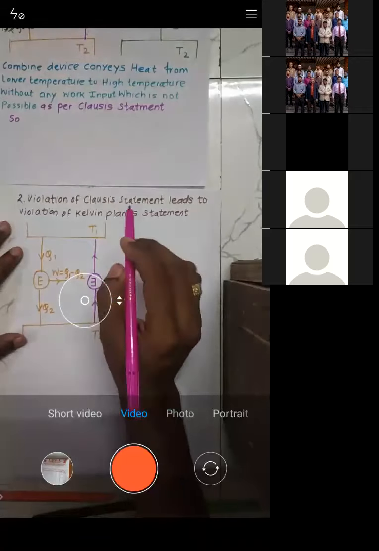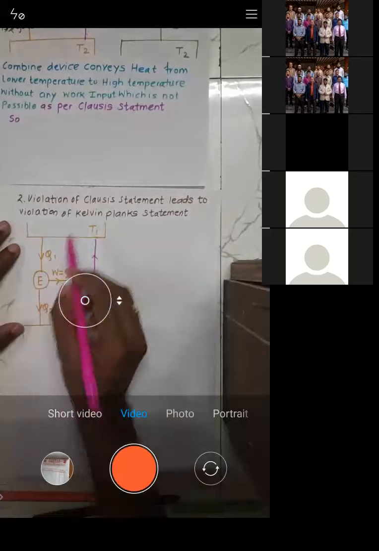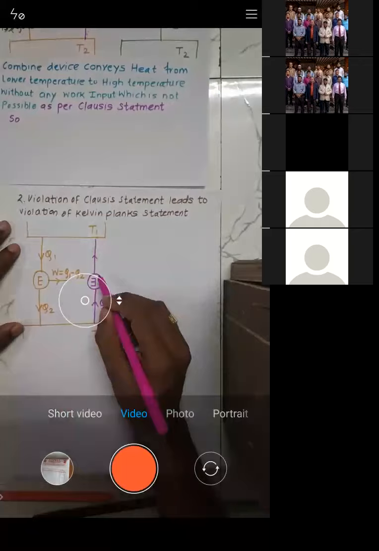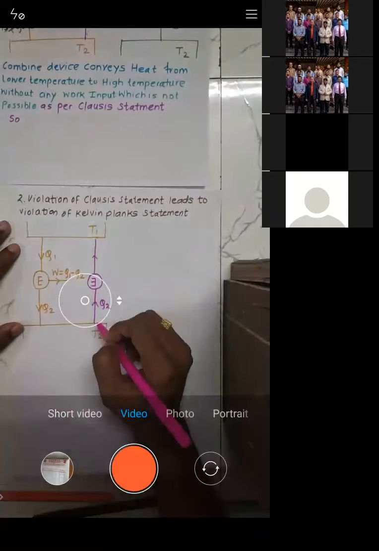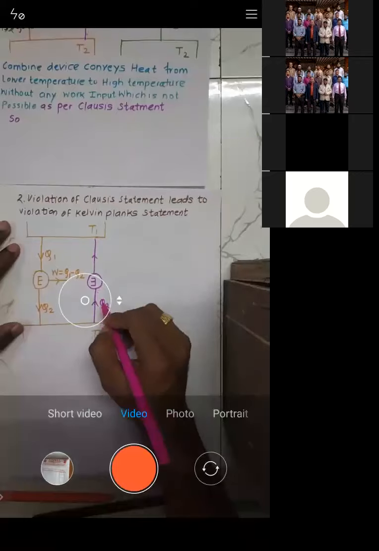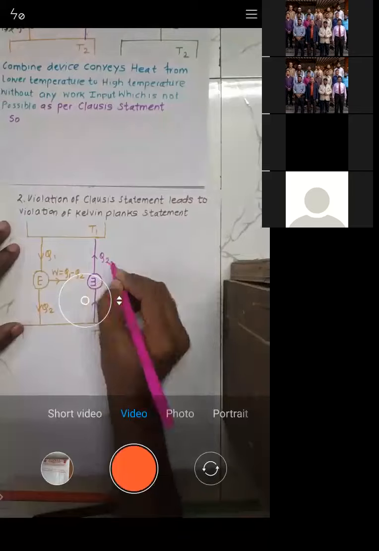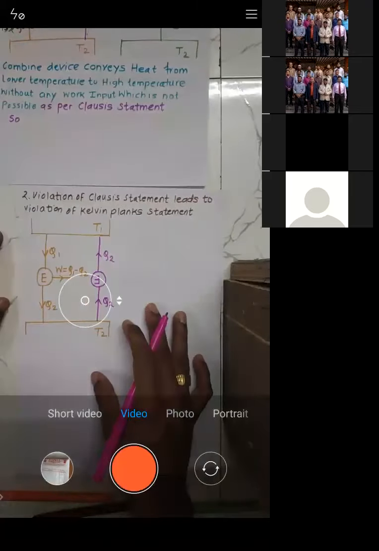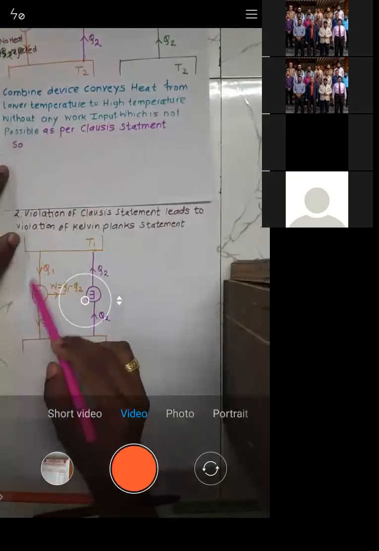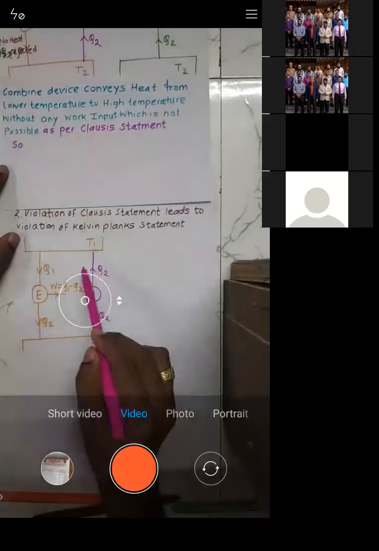Now see, this is as per the Clausius statement, but I need to violate it. So this reverse heat engine will abstract Q2 amount of heat without any work input. Without any work input it will abstract Q2, so how much will it reject? It will reject Q1. You can see here, this is as per the Kelvin Planck statement, and this is the violation of the Clausius statement.